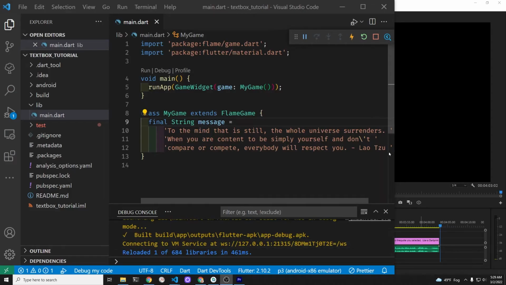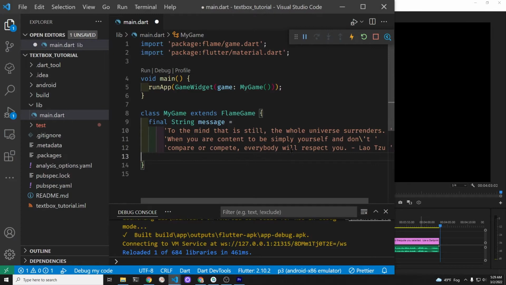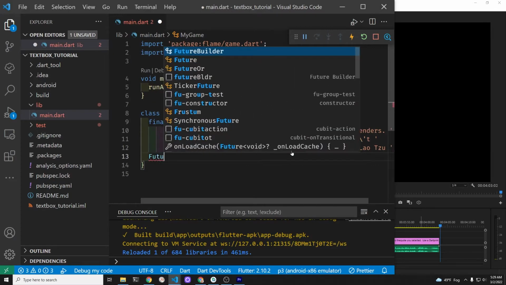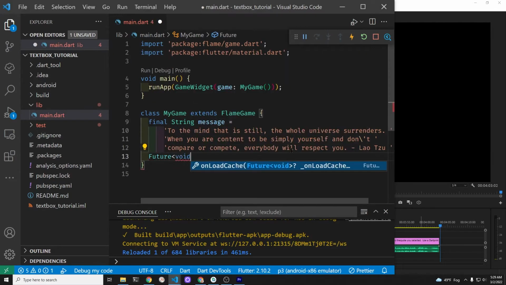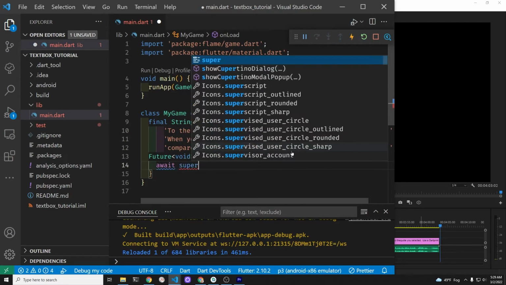Put the final string right under that FlameGame definition. And final is a keyword from Dart. String is the data type from Dart. And so you can just use those single quotes there, so in Dart you can expand a string beyond one line. You don't need to put the plus sign in like in other languages like Java. And just end it with a semicolon at the end of that third line there.